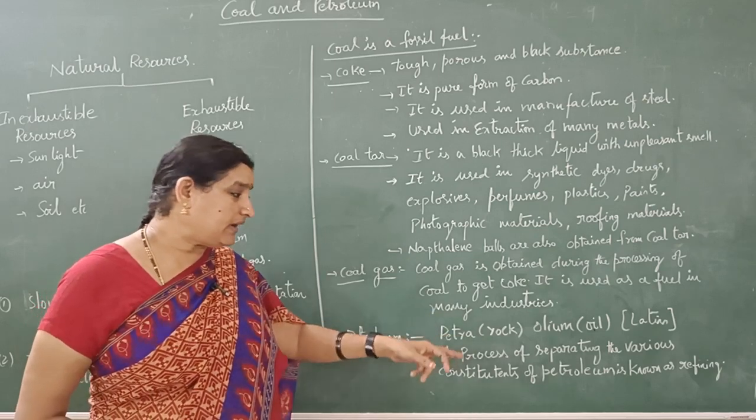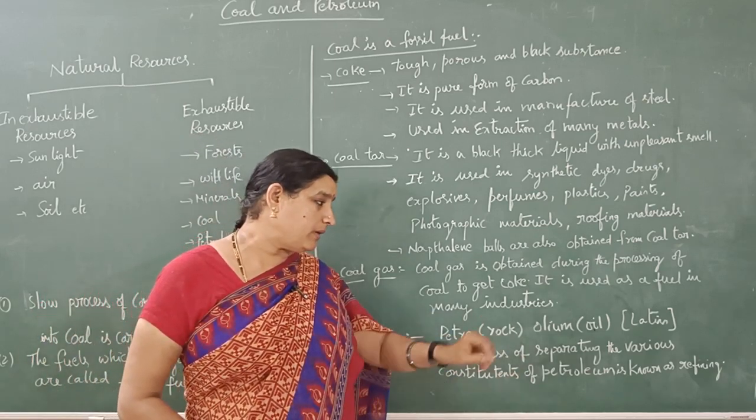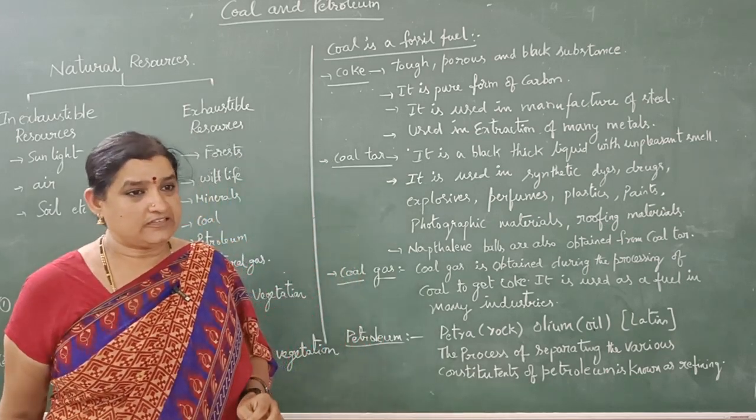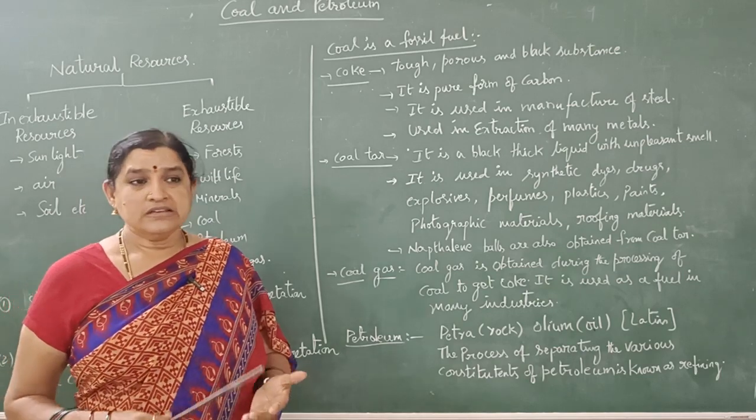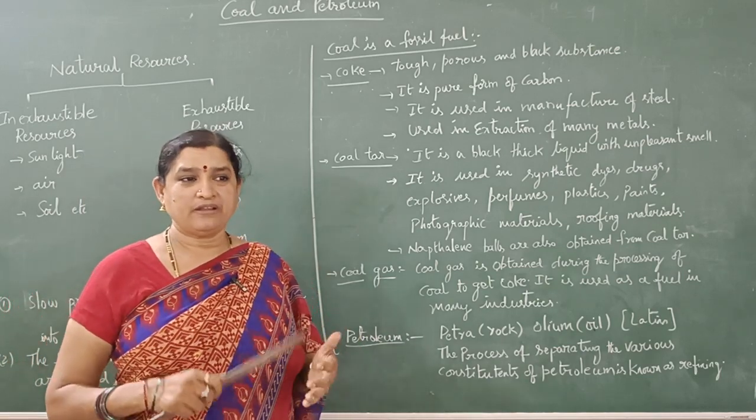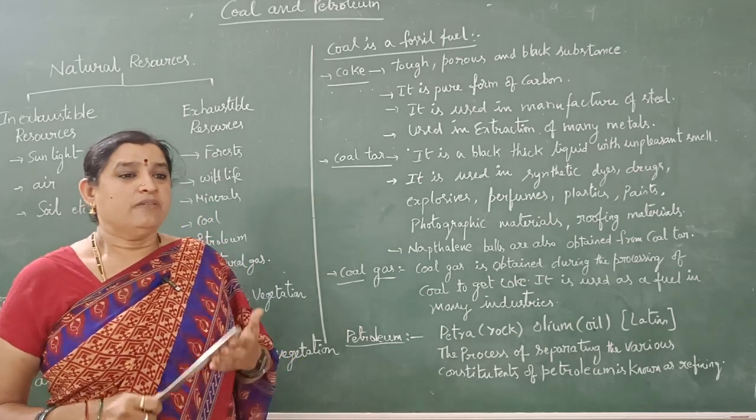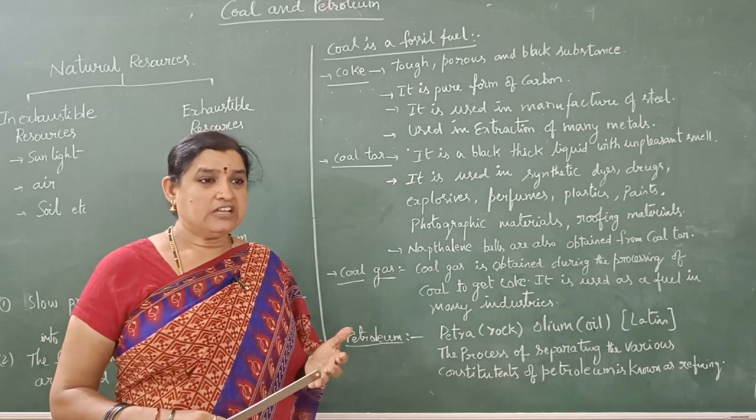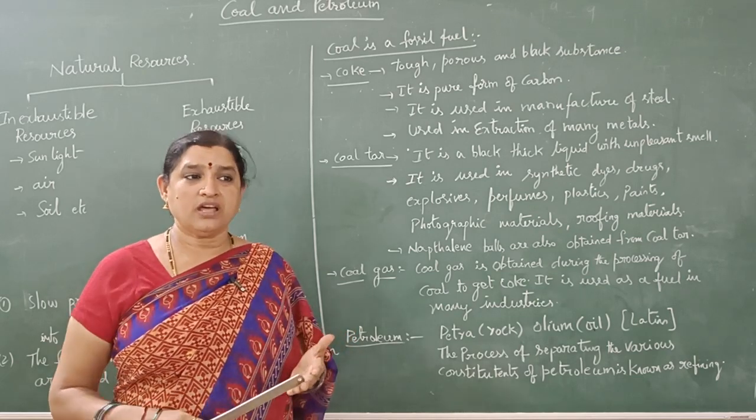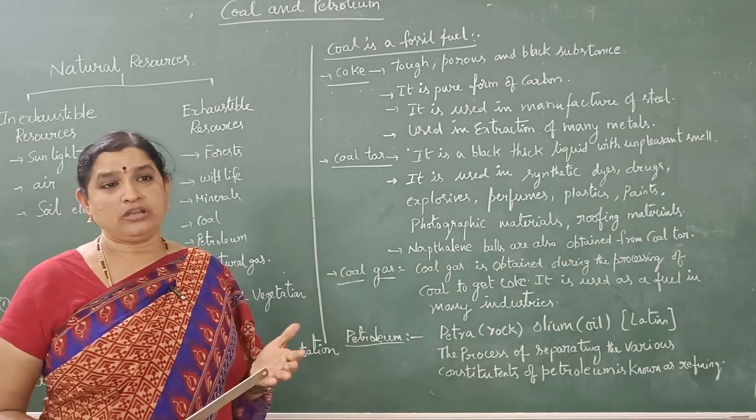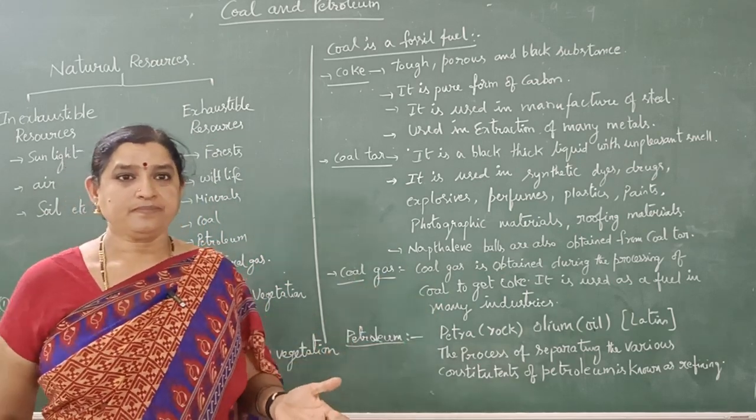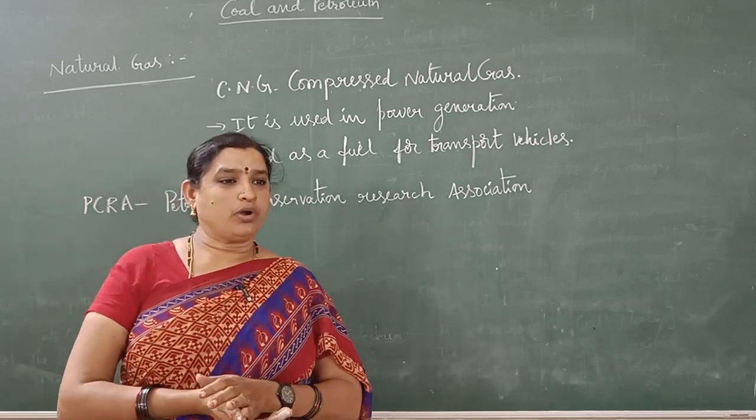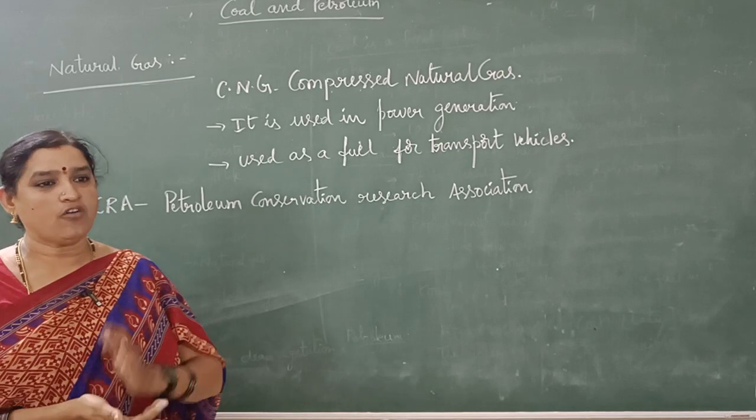The process of separating the various constituents of petroleum is known as refining. By the refining of petroleum, we get some byproducts, that is kerosene, diesel, natural gas, etc. All are the byproducts of petroleum refining. Natural gas is also one of the byproducts we get from the refining of petrol.